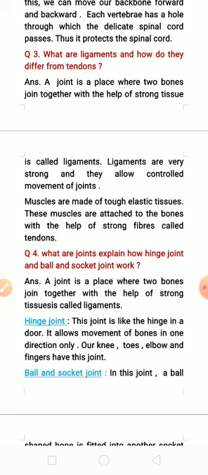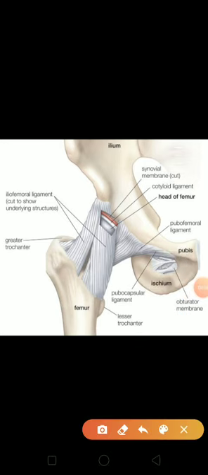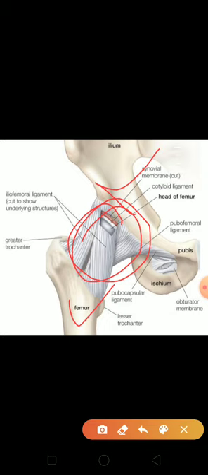That gummy-like substance, children, allows our bones to move flexibly. And muscles are made up of tough elastic tissues. These muscles are attached to the bones with the help of strong fibers called tendons. So ligament you understood. Now we will see the muscle. Children, you can see here this white color part which joins these two bones. This white color part is ligament.